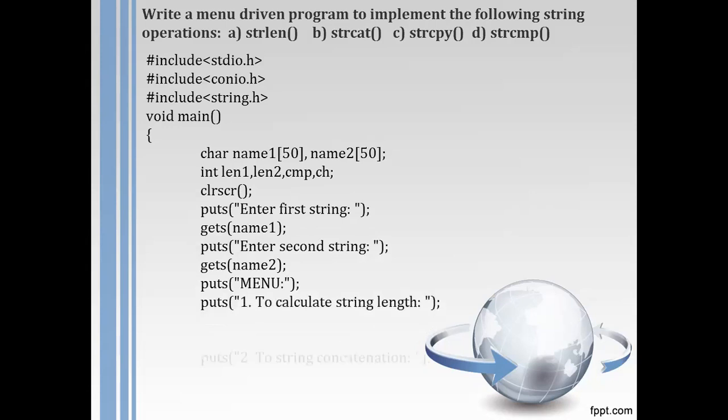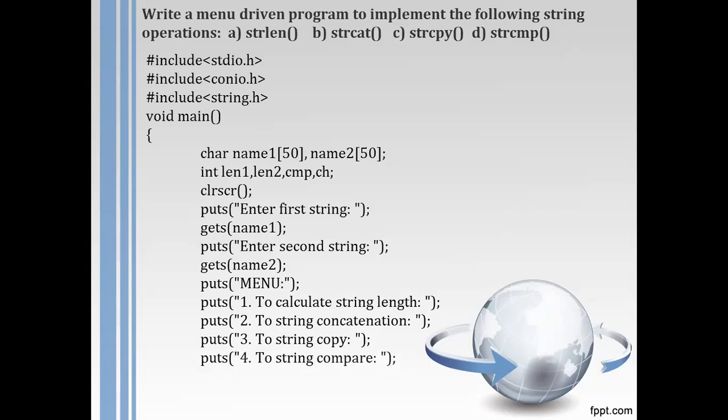These are the menu printing lines. One is to calculate the string length, two is string concatenation, three is string copy, fourth is string compare, and the last one is "Enter your choice". So it is a user choice. The user can type 1, 2, 3 or 4, and that will be stored in ch. ch is also an integer variable because the user types 1, 2, 3 or 4. Based on that, the switch statement starts: switch ch.